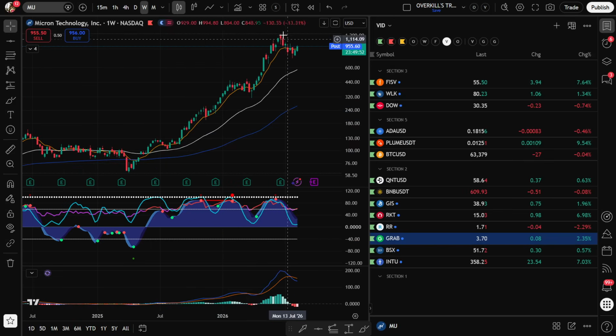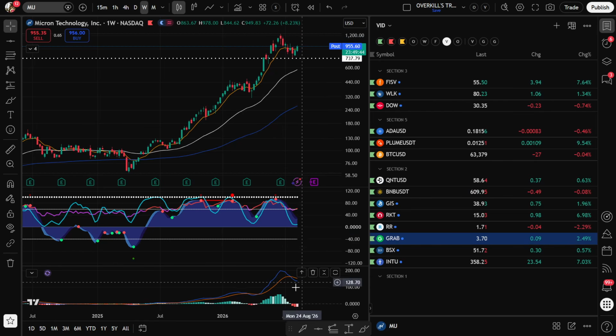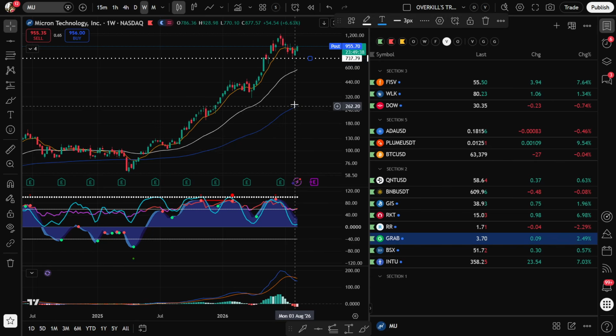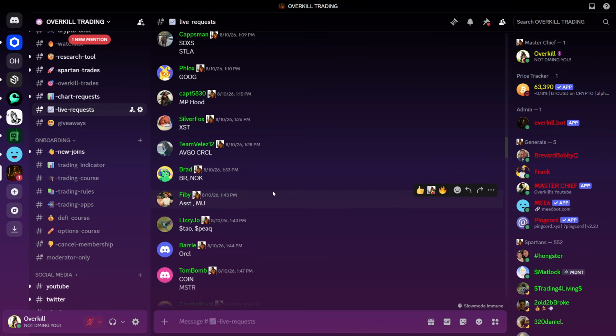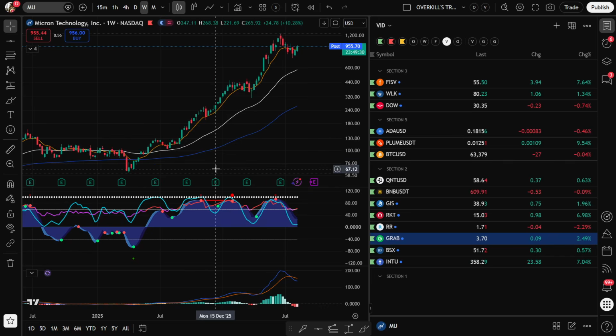We got MU here trying to break out. They're trying to bounce right there off of 700. Again, this thing pulled back from 1,200 all the way down here to 700. I just think this one's way too high. I'm not interested personally. Can it break out and keep going? Absolutely. But ultimately, I wouldn't buy MU unless it pulled back to like 320. And people are going to say, oh my gosh, you're crazy. Dude, I've said it. I've done that millions of times.